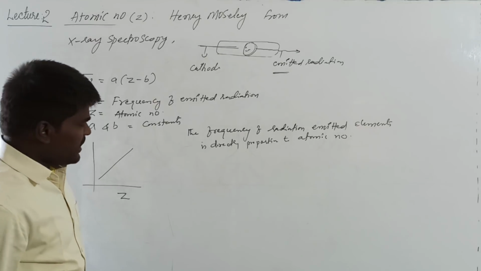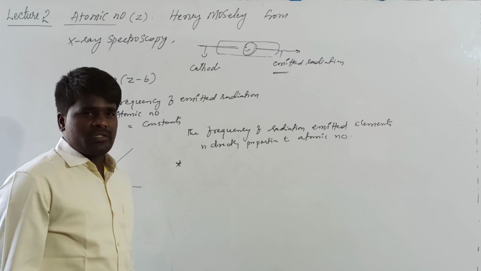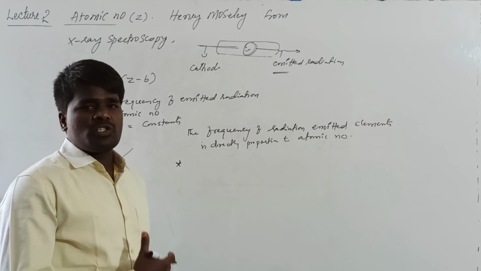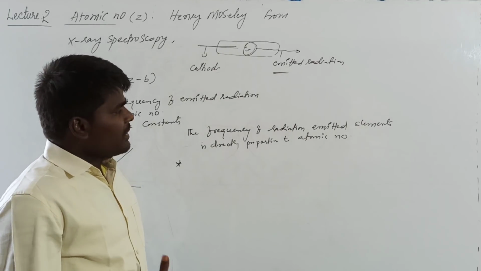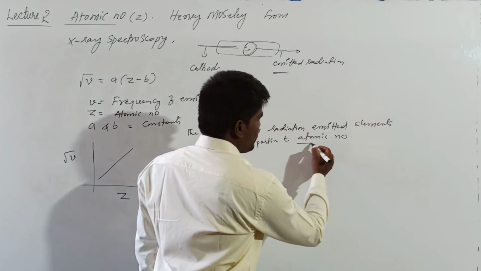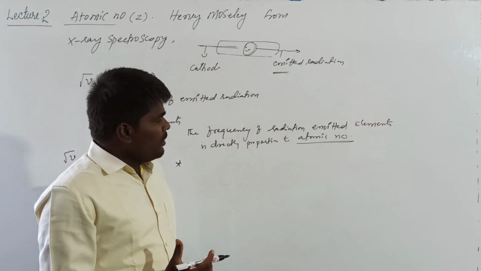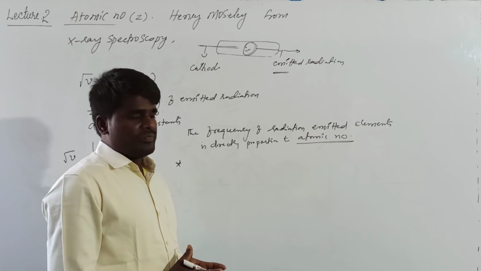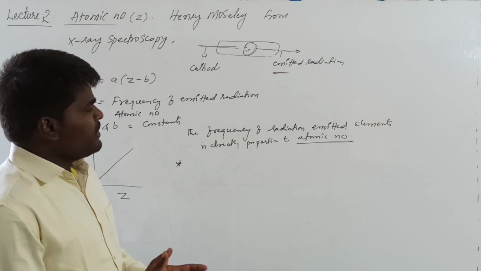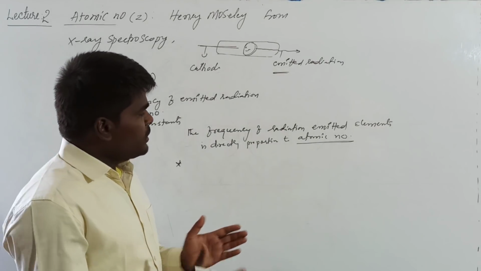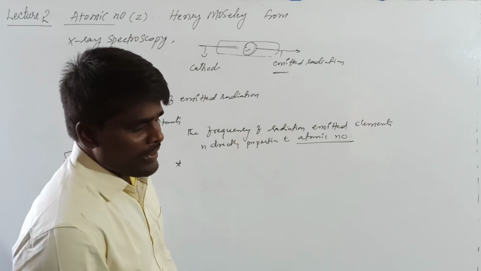From this, what he concluded is, so far in all the classifications we have seen, the main basis for the classification of elements was atomic weight. For the first time, he gave the fundamental idea of classification of elements with atomic number. He said that atomic number would be the fundamental basis to which we can relate the properties of the elements instead of atomic weight. This is a landmark experiment in chemistry, which led to the development of the modern periodic table or long form of periodic table that we are using nowadays.